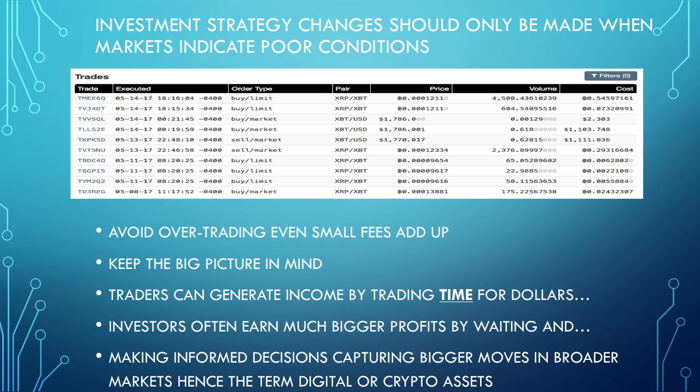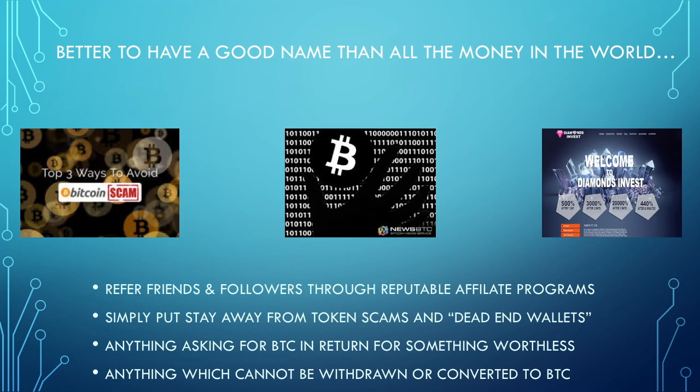So we're going to talk lastly about how to generate passive income through referral programs. And this is huge right now.